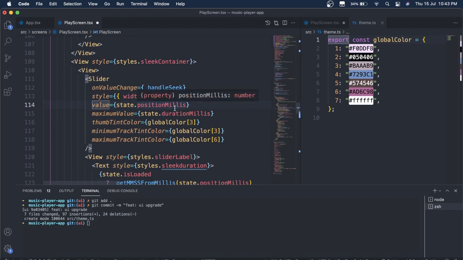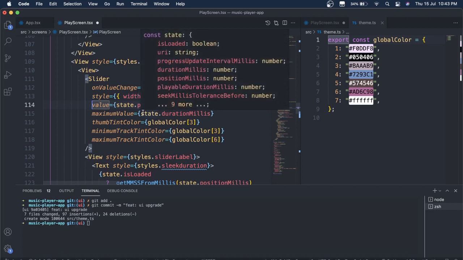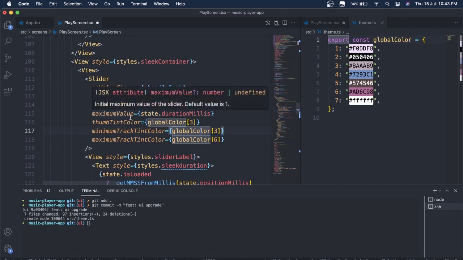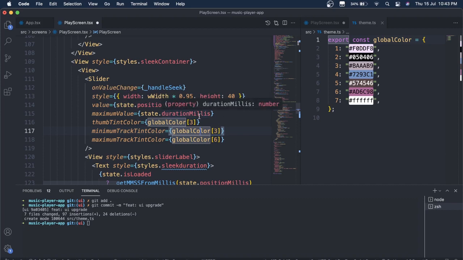I have gone through the documentation, and in the earlier video I was not able to figure out which one to put in value and which one to put in maximum value. So I went through the docs and figured out that in the value it should be position millis, and in the maximum value it should be state or duration millis. In this, duration millis is the complete duration of the song, and this is the current status of the song, where it is being played.